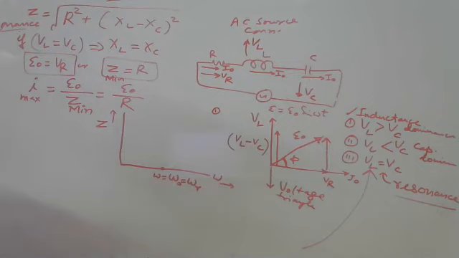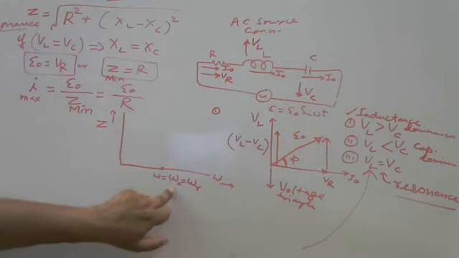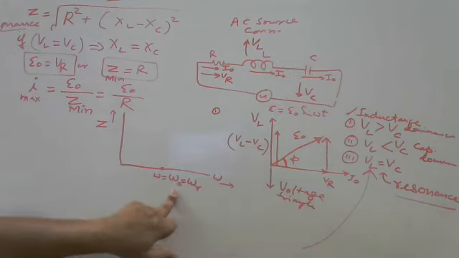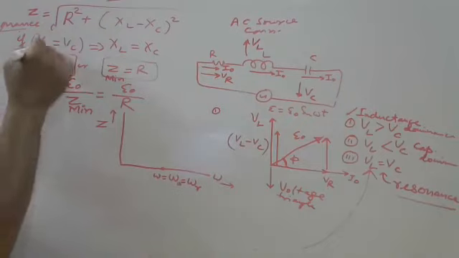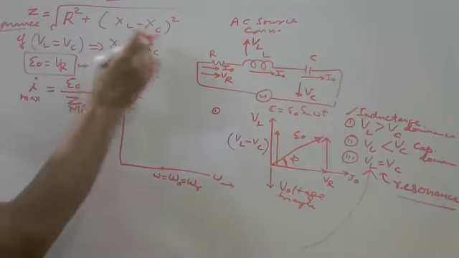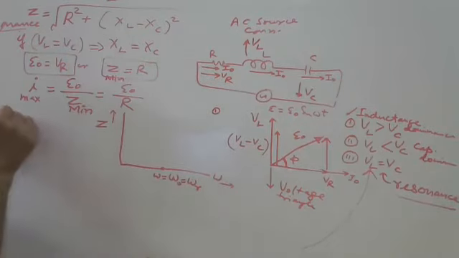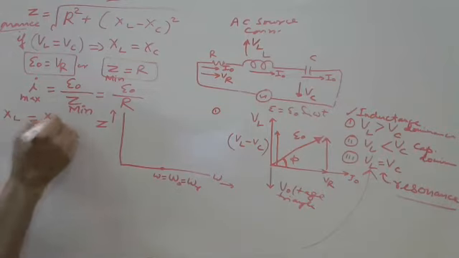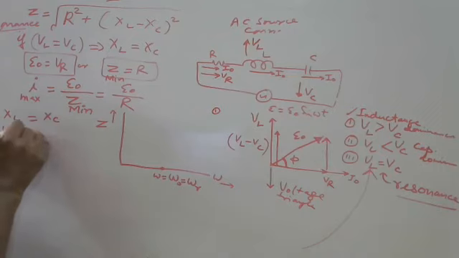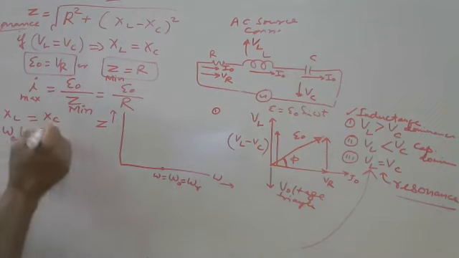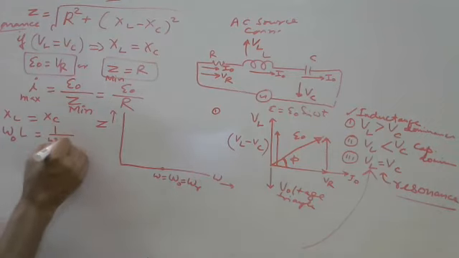What is omega r? It is called resonant frequency. First of all, let us discuss what is resonant frequency. At this resonant frequency, these two are equal. If we put it here, XL equal to XC, what is the value of XL? It is omega L. If I am writing omega naught or omega r, it is called resonant frequency, and it can be written like omega c.